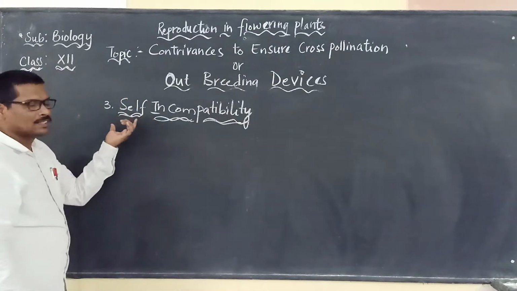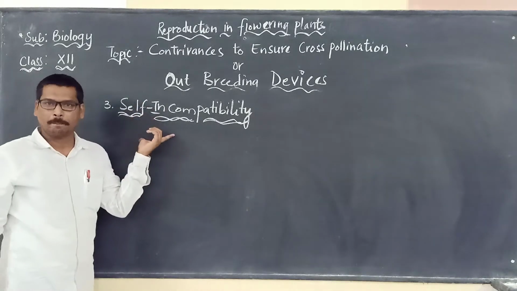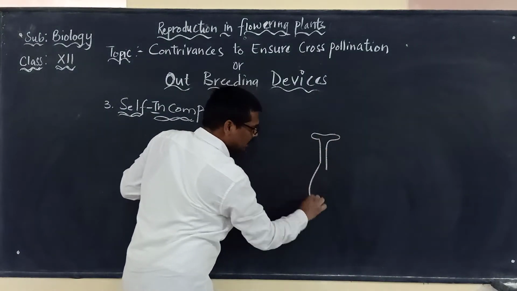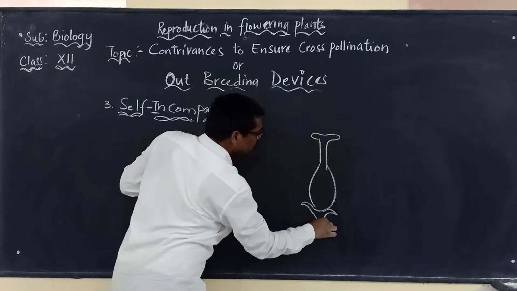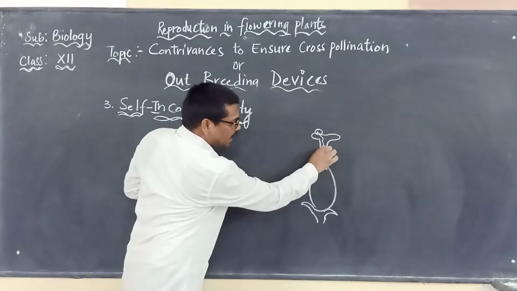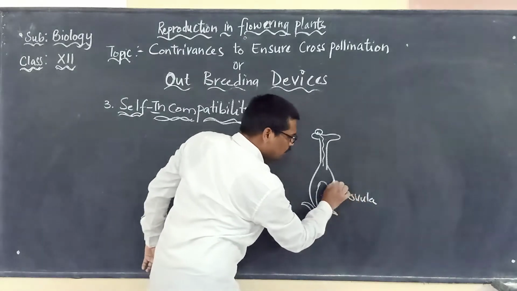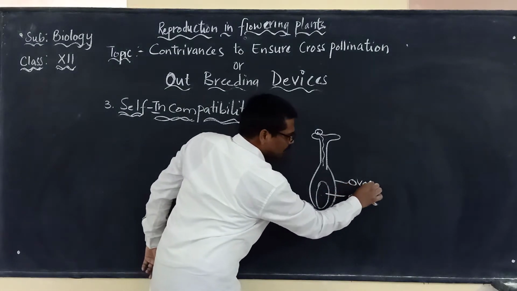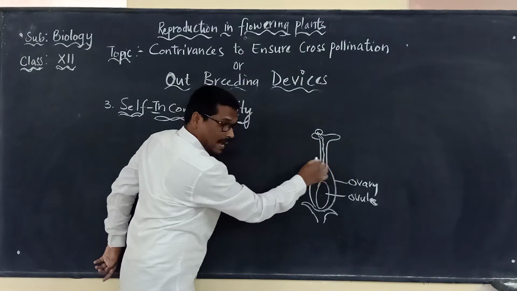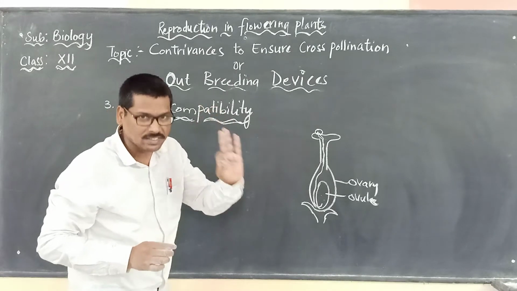So the next one, the third one, is self-incompatibility. What do you mean by self-incompatibility? When the pollen grains fall on the stigma, what should happen? The pollen grain should germinate and reach the ovule that is present inside the ovary. This is the ovule and this is the ovary. Once the pollen grain falls here, it should produce the pollen tube carrying the male gametes and reach the ovule to fertilize the egg that is present in the ovule.